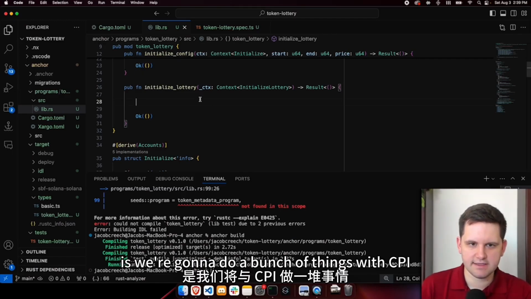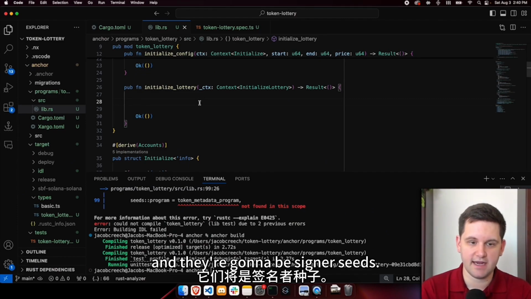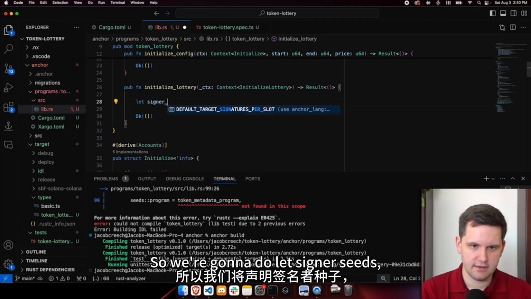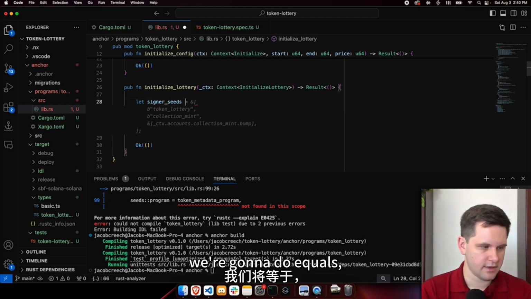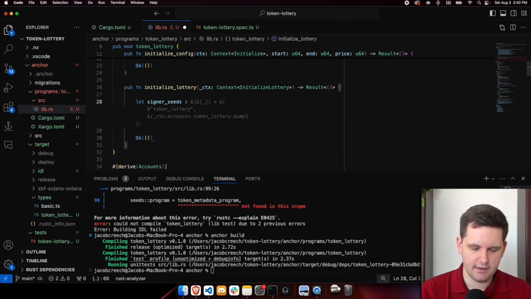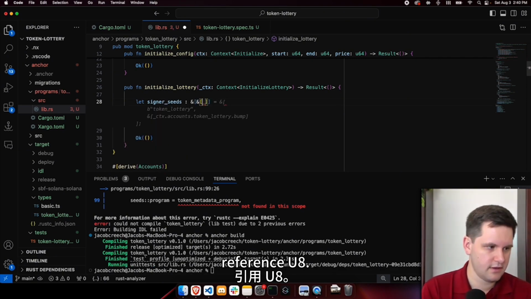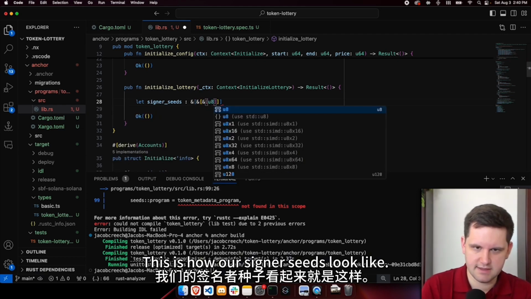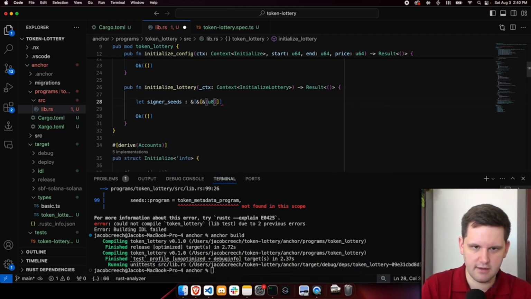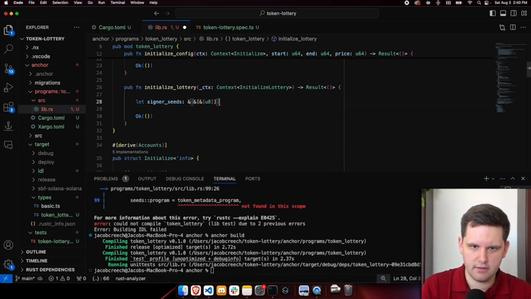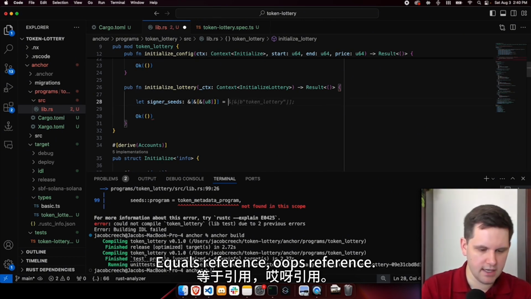All right, so the first thing is we're going to do a bunch of things with CPI, and they're going to need signer seeds. So we're going to do let signer_seeds equals. It's going to be a type of reference u8. This is how all signer seeds look. We're going to go backwards there. There we go. Equals reference. Whoops.